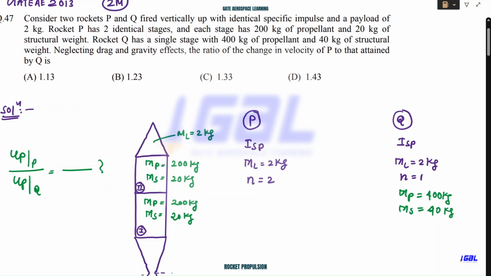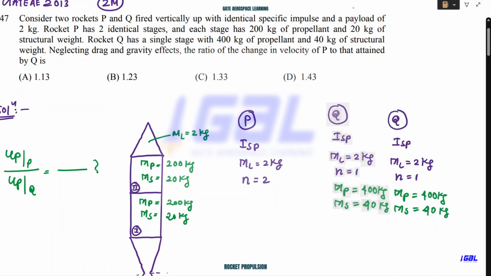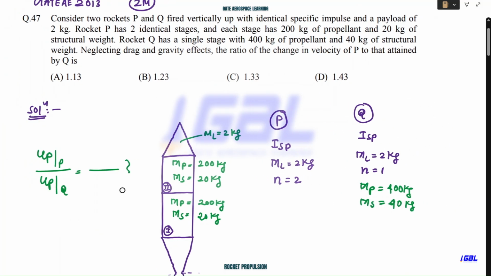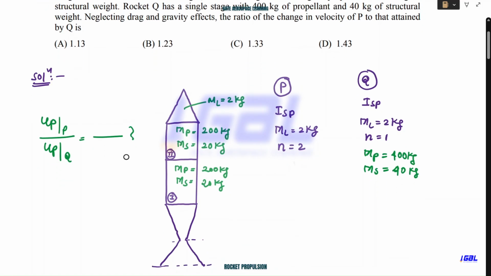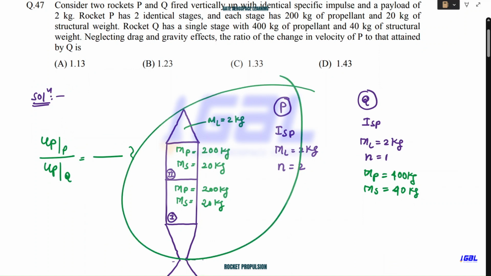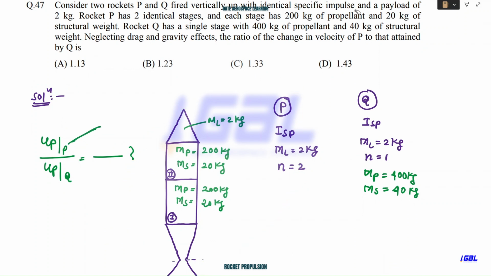Now we should first understand the importance of this question. What they are trying to make us understand is what happens when we consider multi-staging. We have more velocity gained. You can see all the options are more than one.